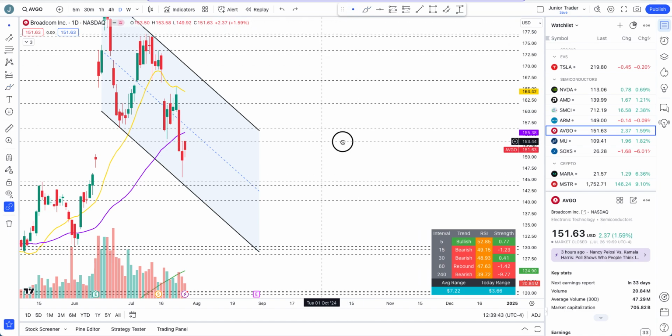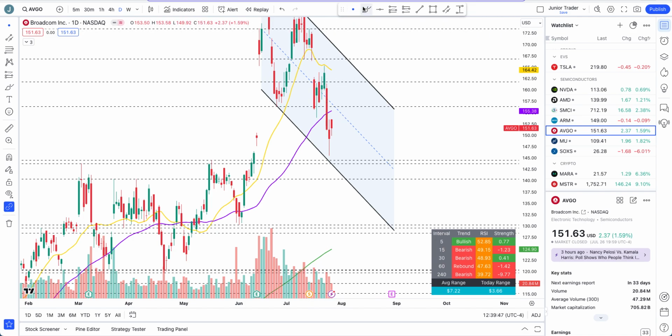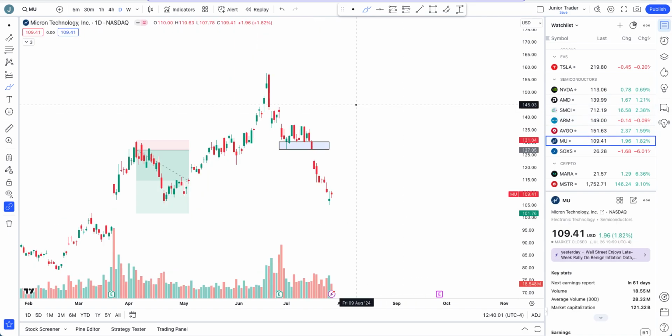We are below the 20 and 50 days moving averages in the downtrend. It's all about, can this break 144? This is a good support, and it has tested it multiple times. Let's see if this breaks finally, because if that breaks, then we are looking at the next level like 130 on Broadcom.